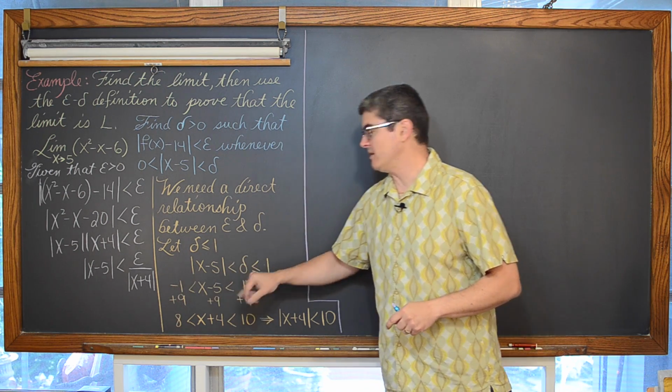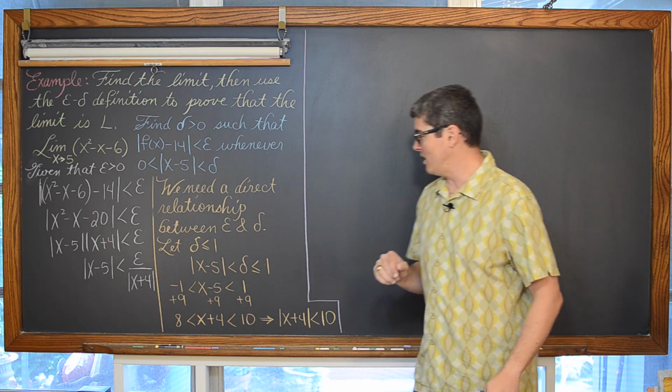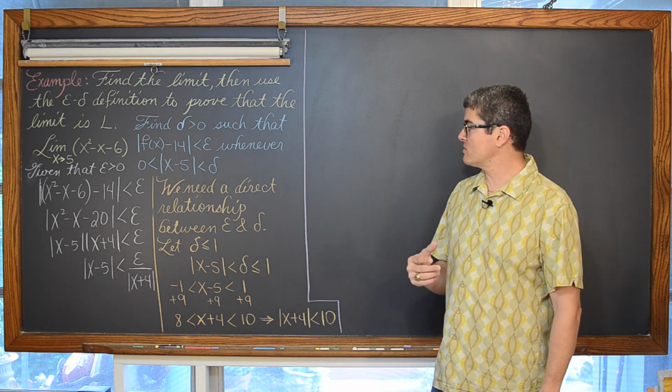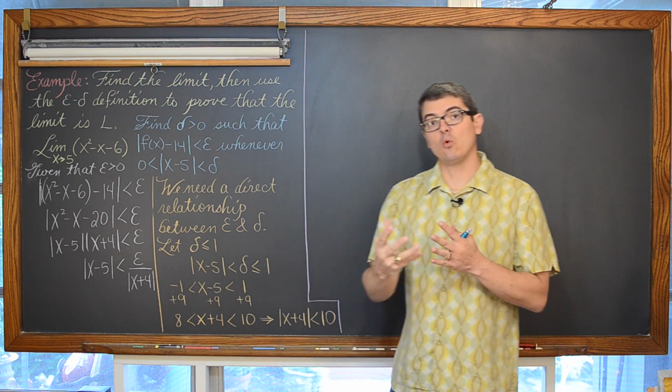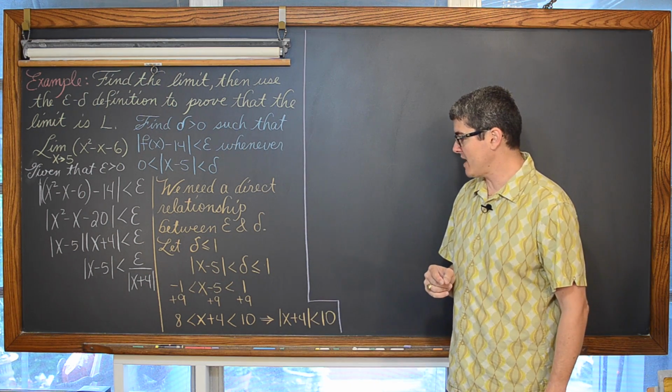I wrote it as a compound inequality because of, obviously, a lack of room. I'm trying to get all this example up here at once. We need to rewrite that x minus 5 expression into the form of x plus 4 to find the maximum value that it will take on.